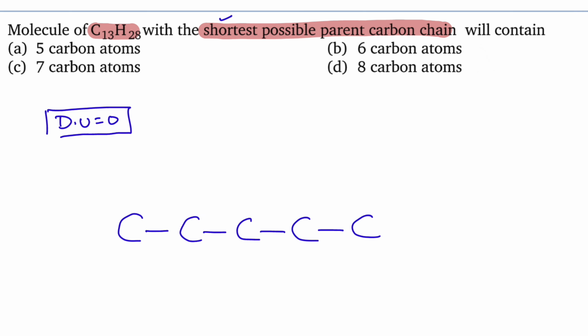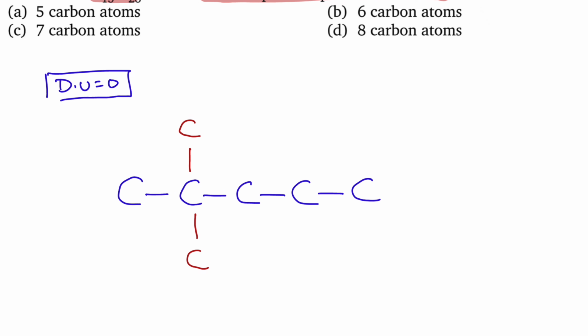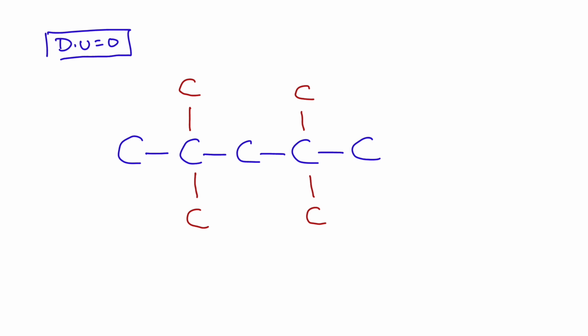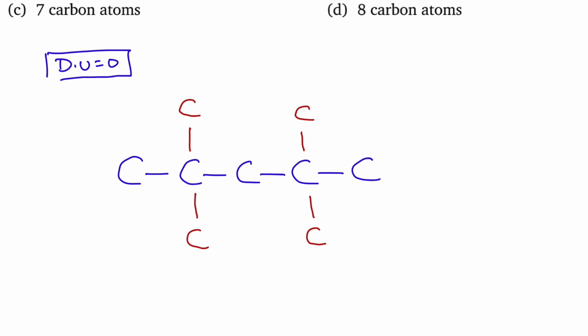So here I am writing the substituent. Here one carbon I am writing. Here one carbon I am writing. Here also one carbon I am writing. Even here I am writing one carbon. So let me prove, if you write another carbon like this, the longest chain will be like this, and that is not a 5 carbon chain, that is a 6 carbon chain. But first we have to write a 5 carbon chain.